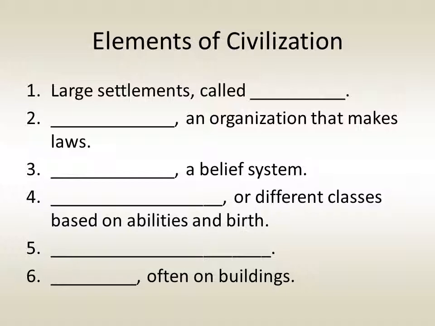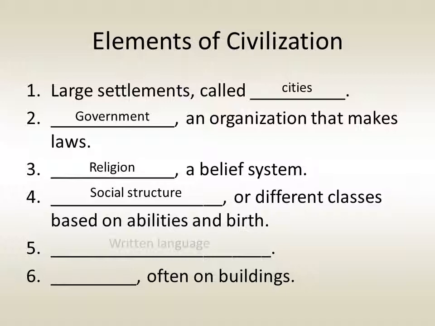First, they have large settlements, called cities. Second, they have a government, an organization that makes and enforces laws. Third, they have some sort of religion or belief system. Fourth, they have social structure, different social classes based on abilities and birth. Fifth, they have a written language. And sixth, they have art, often ornamentation found on public buildings.